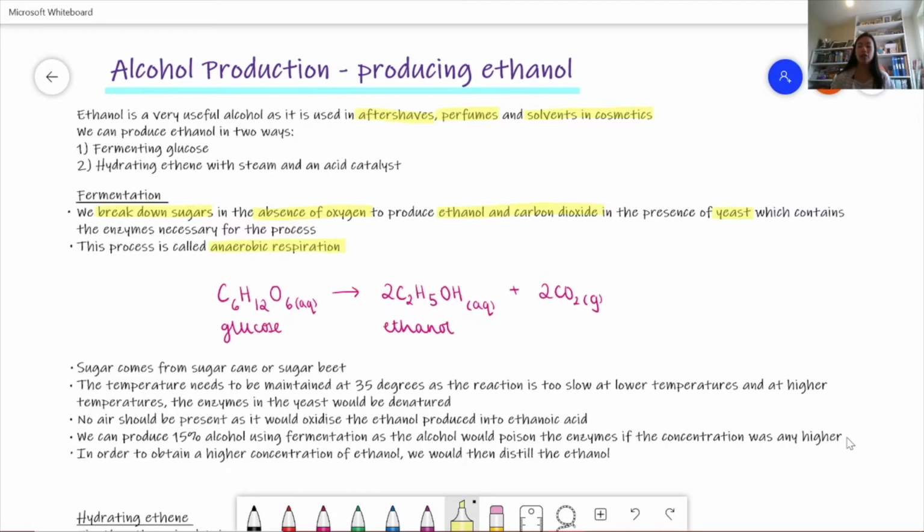Some conditions that we need to know is that the temperature needs to be maintained at 35 degrees. And this is because the reaction is too slow at lower temperatures, and so it costs more to keep it running.